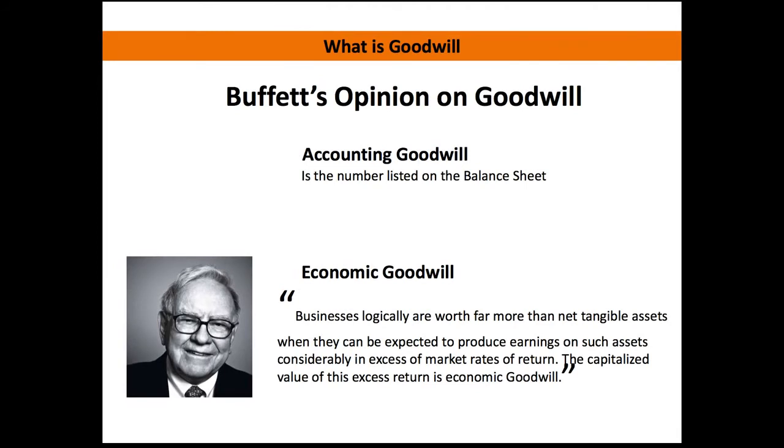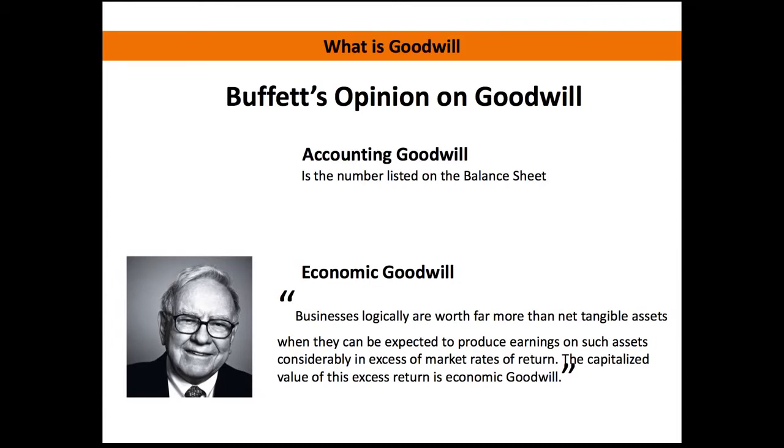Okay, so let's turn to our friend Buffett here and see what his opinion is on goodwill. So his opinion of accounting goodwill, which I just described, is that it's nothing more than a number that's listed on the balance sheet. He doesn't really place much value in what you see on the balance sheet as far as that number that's listed under the goodwill. And he definitely didn't place a lot of value prior to 2001 when you were having to amortize that amount. So what he likes to distinguish is between accounting goodwill and economic goodwill. And so here's his definition of economic goodwill.